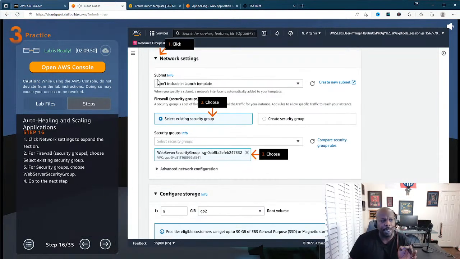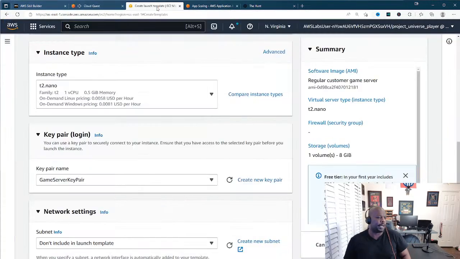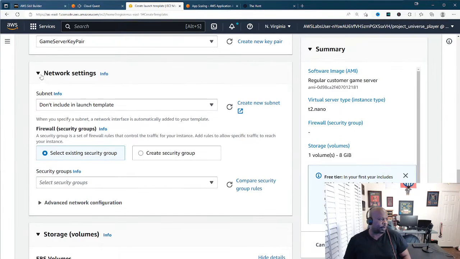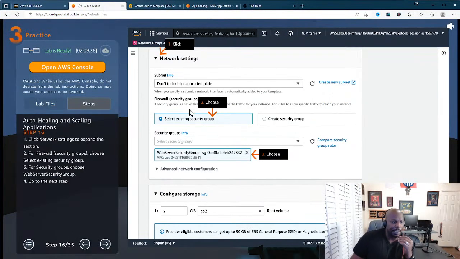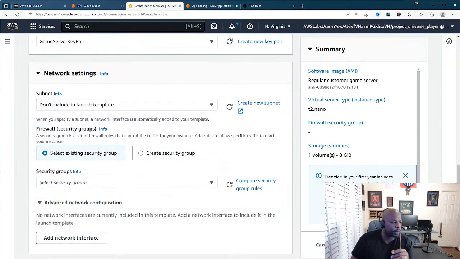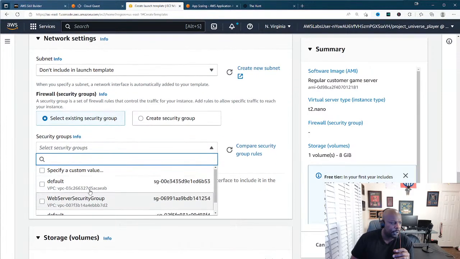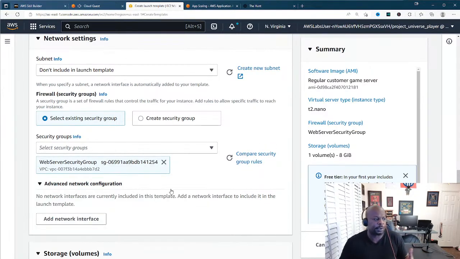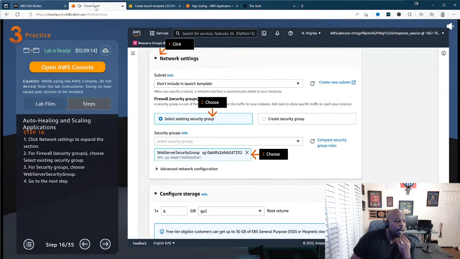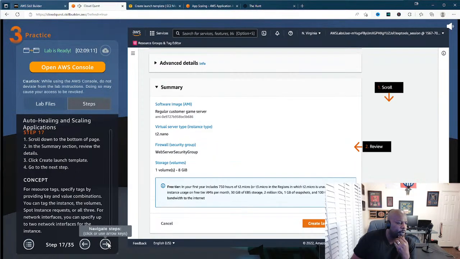All right, cool. Then we're going to go down to network settings. When we click on network settings, we have to set up our network. Make sure that it's fully expanded. Select an existing security group, because you need security groups to further protect your assets. We're going to choose the one that was already created by the game, so we won't get into security groups too deep today. We'll just go down and select. You have the default security group, but this is the web server security group that it wants us to use. That's not a problem. All right, cool. When we choose that, we move on to our next step.